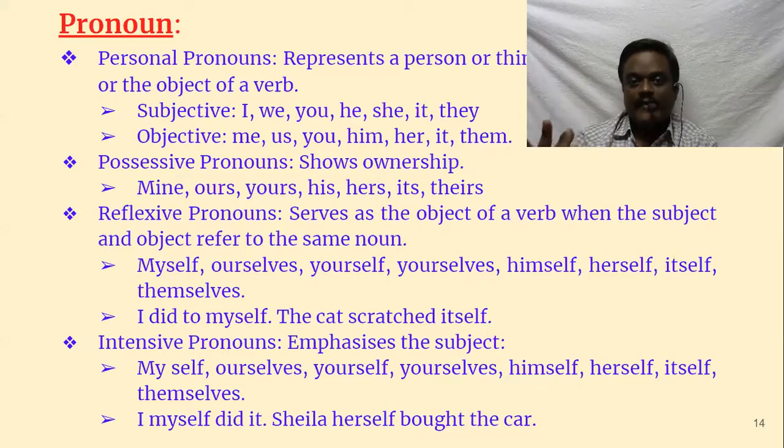For example, I, first person. Again, these pronouns are divided into first person, second person, third person. First person means what you call yourself. Suppose I want to say something about me, I say I. I don't say my name. So this is first person. And the one to whom you are speaking, in front of you, that is second person. You never call somebody by name if he is in front of you. You say, "How are you?" You don't say, how is Prasad?